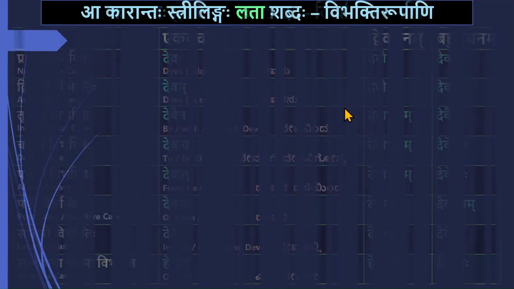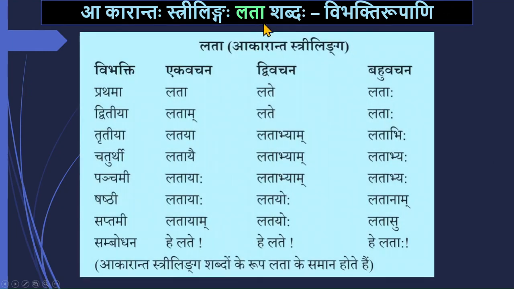In a similar way, for the strilinga lata shabda, lata late lataah, latam late lataah, lataya latabhyam latabhihi, latayai latabhyam latabhyah, latayah latabhyam latabhyah, latayah latayoh latanam, latayam latayoh latasu, he late he late he lataah.